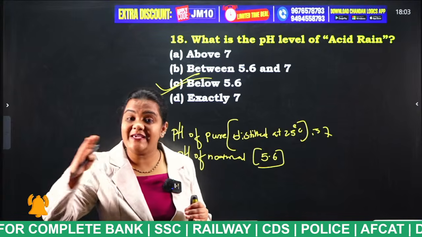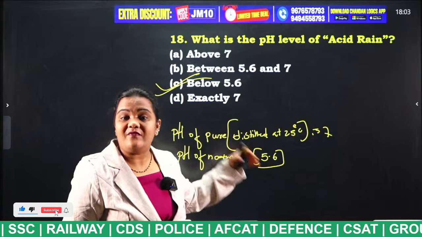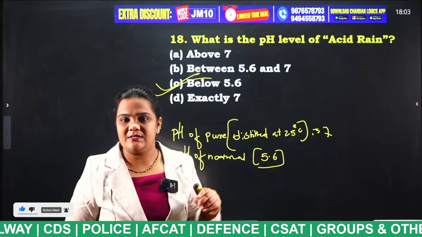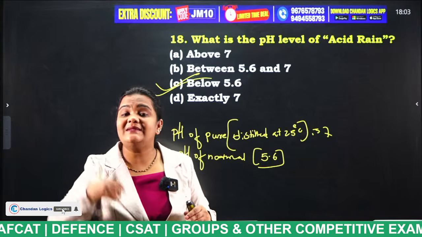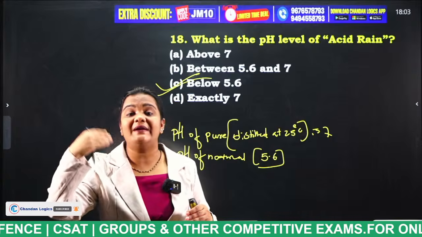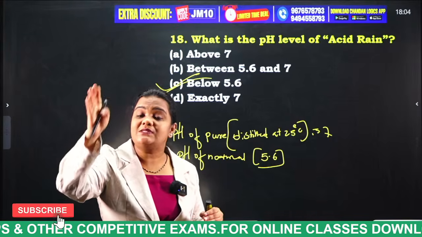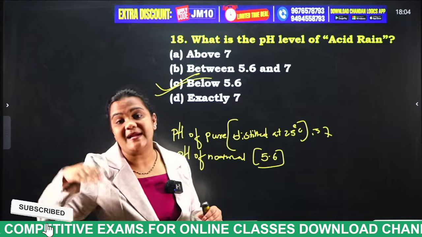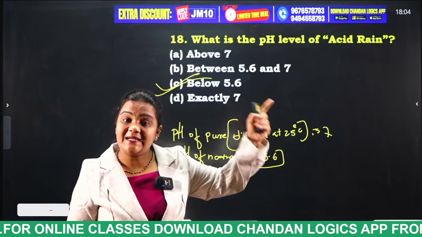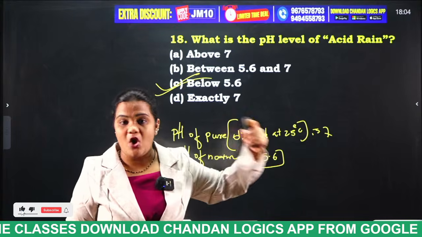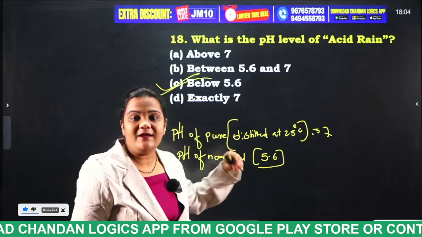So, which is the weak acid H2CO3, right? The pH value of that weak acid is 5.6. What is acid rain? Acid rain occurs when there is a release of sulfur dioxide and nitrogen dioxide into the atmosphere. Those will be converted into sulfuric acid and nitric acid. So, this is the result of acid rain, and those are strong acids, right? Those strong acids have a pH value less than 5.6.